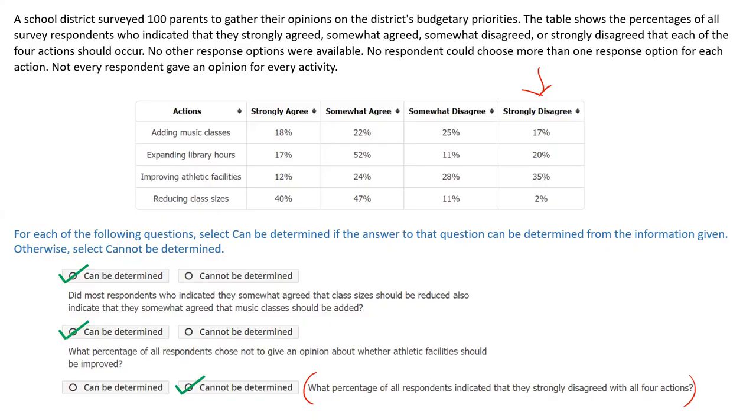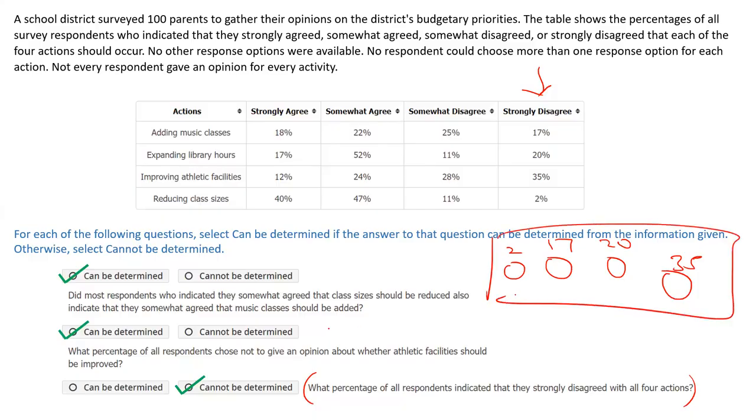Here again, there can be n number of combinations. For example, this could be 2%, right? This could be 17. This could be 20. This could be 35. If this is the case, then the answer would be 0, right? 0% disagreed with all the 4.